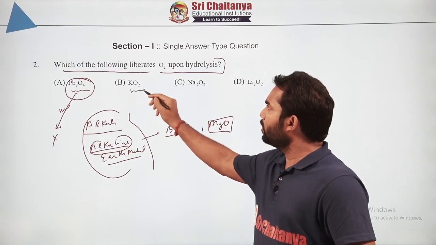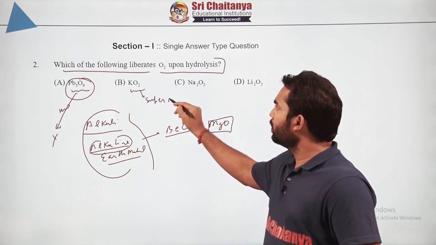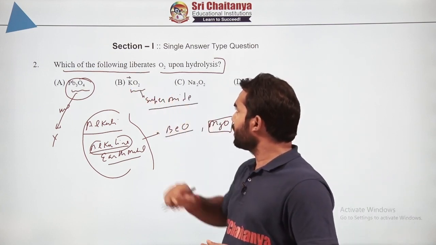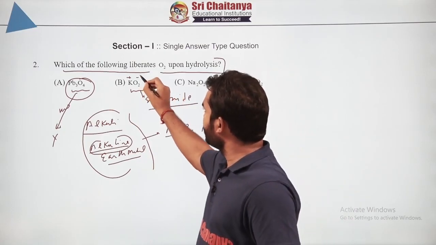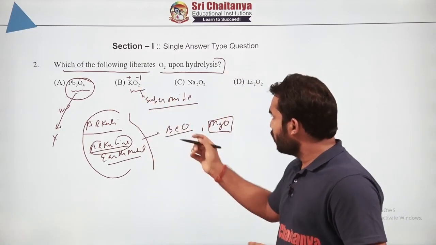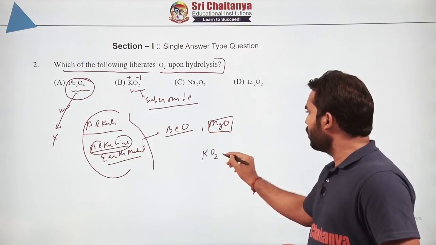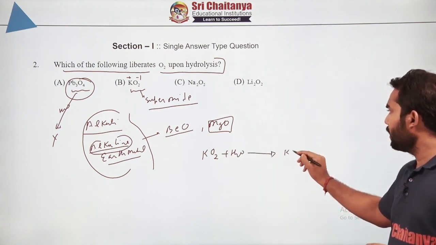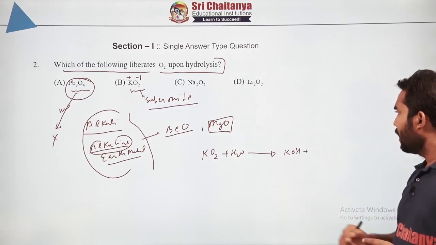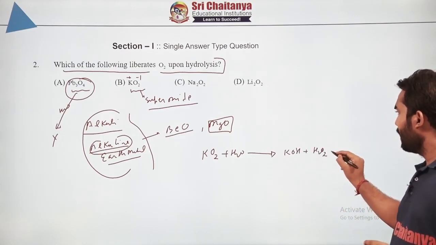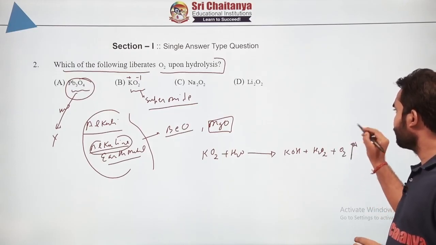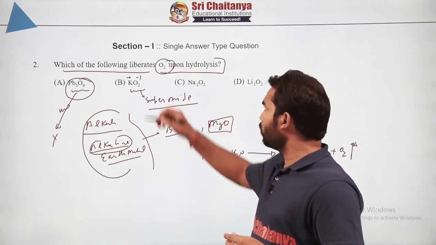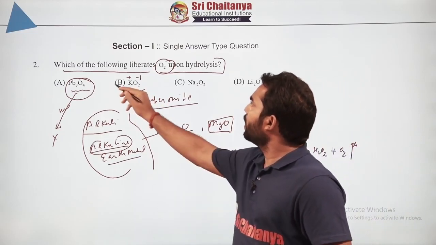Now coming to this KO2, this is a superoxide. Why am I writing superoxide? Because if you look at the oxidation state of potassium, that is +1, and that of O2 is -1 actually. So what will happen to this? When KO2 is dissolved in water, it produces hydroxide, it produces H2O2, and at the same time it produces oxygen gas. So that was our actual point, because it was asking which one will liberate O2, and this was a single choice anyway. So the correct answer will be B only.